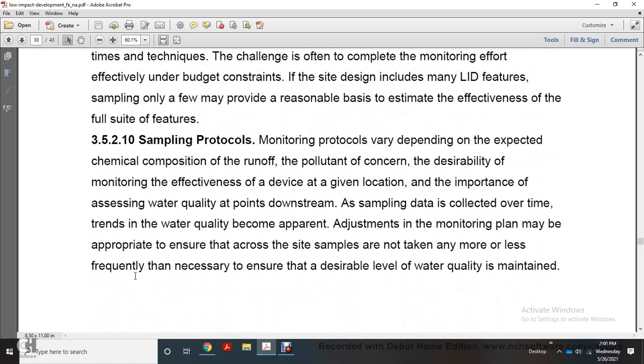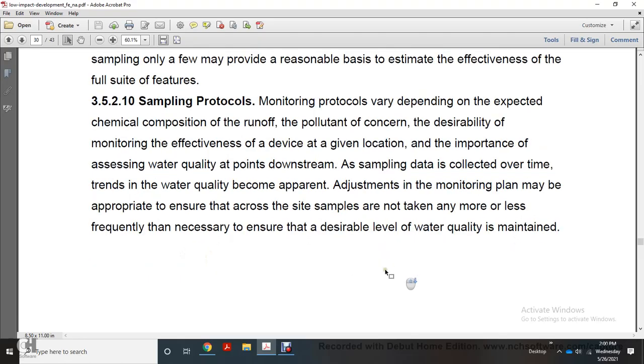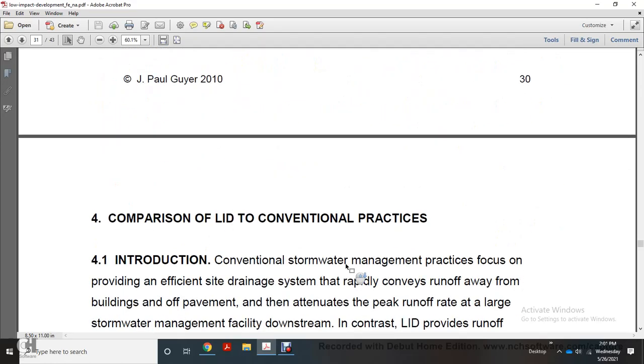The sampling protocol and monitoring program depend on the expected chemical composition of runoff, the pollutant of concern, and the desirability of monitoring effectiveness of the device, given the location and importance to assessing water quality. Downstream sampling data is collected over time, and trends in the water quality become apparent. Adjustment of the monitoring plan may be appropriate to ensure that samples across the site are not taken any more or less frequently than necessary to ensure the desirable level of water quality is maintained.